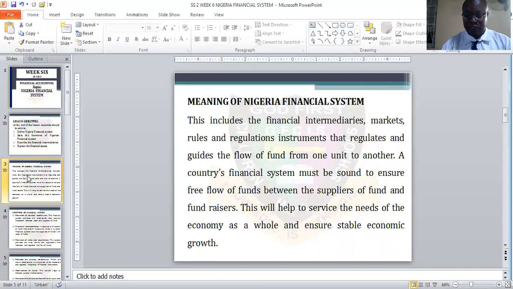So a country financial system must be sound to ensure free flow. It must be something that will be sound and ensure that the funds flow freely from one place to another, from the supplier of fund to the fundraiser. And this will help to serve the needs of the economy.